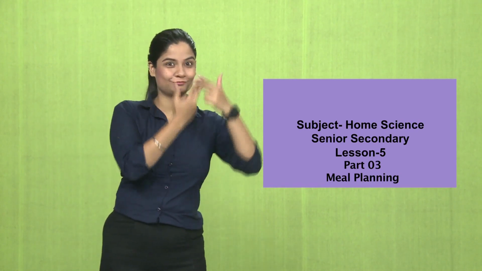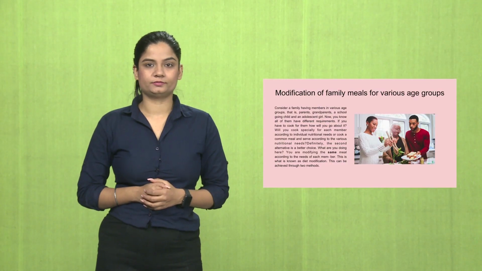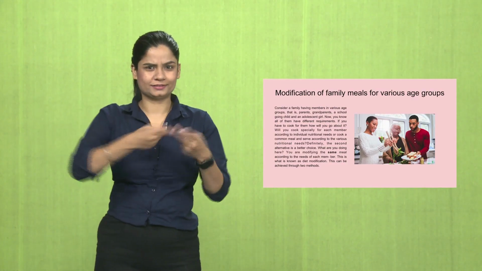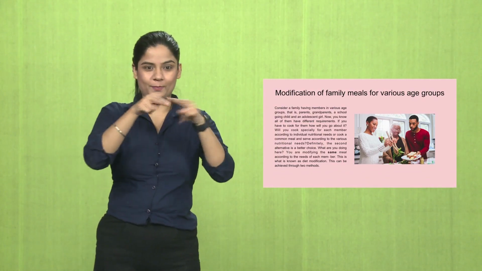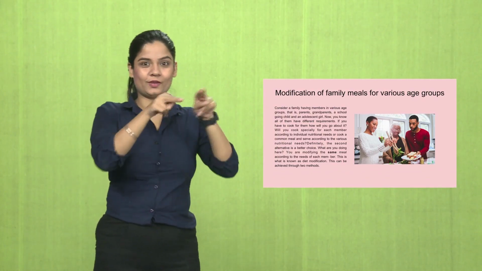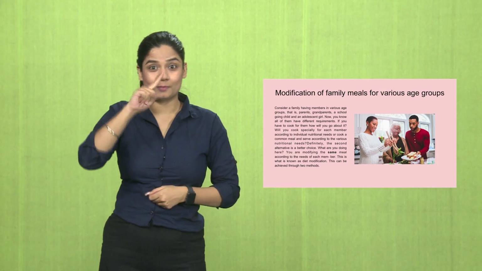The subject is home science. Lesson number 5, meal planning. We have covered part 1 and 2. This is part 3. Modification of family meals for various age groups.